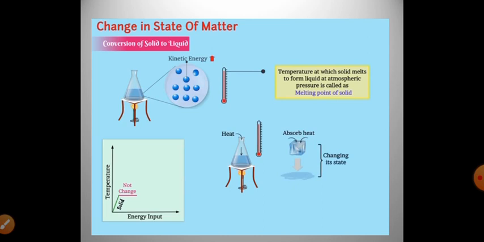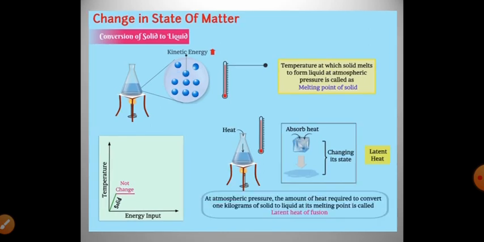The amount of energy required to change 1 kg of solid into liquid at atmospheric pressure at its melting point is known as the latent heat of fusion. So particles in water at 0 degrees Celsius have more energy as compared to the particles in ice at the same temperature.